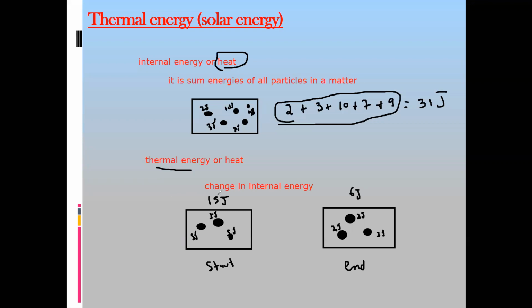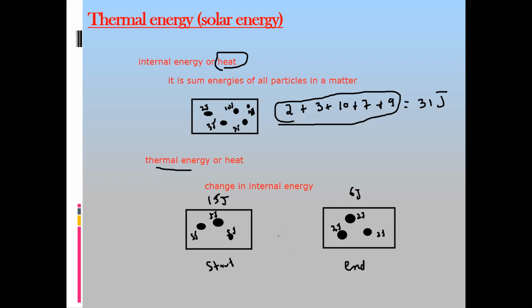So originally the internal energy was 15. Now the internal energy is 6. So how much is the change in the internal energy, or the difference? 15 minus 6, that's equal to 9 joules.